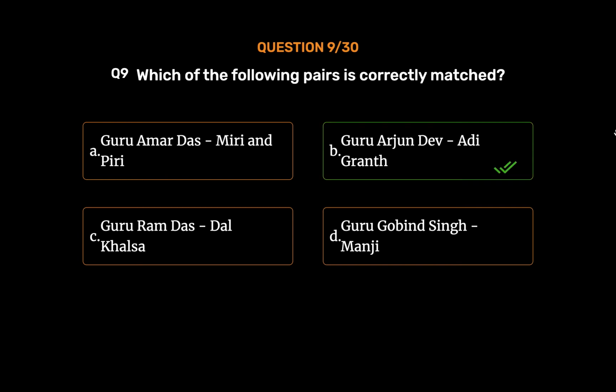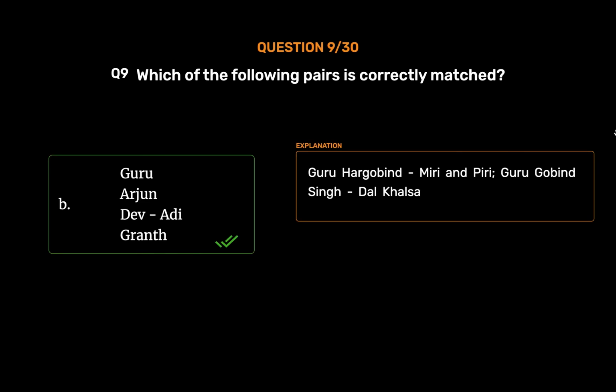Guru Arjun Dev, Adi Granth. Guru Har Gobind, Miri and Piri. Guru Gobind Singh, Dal Khalsa.